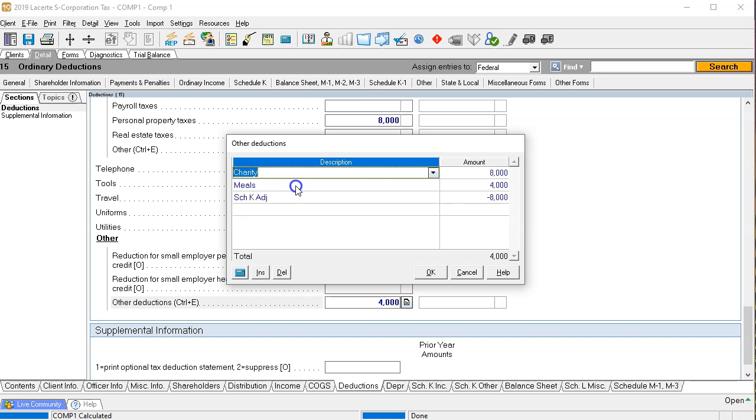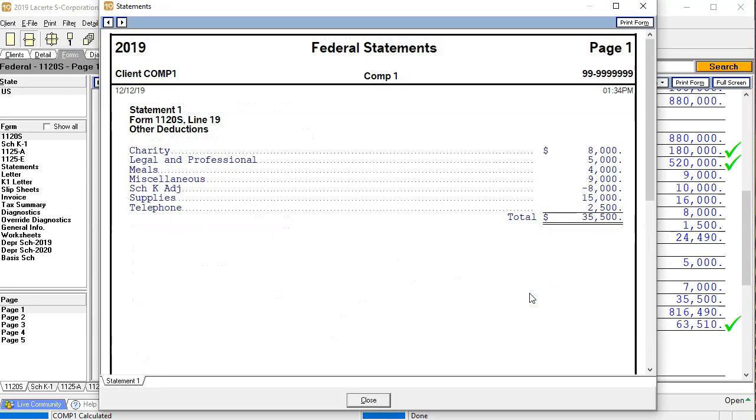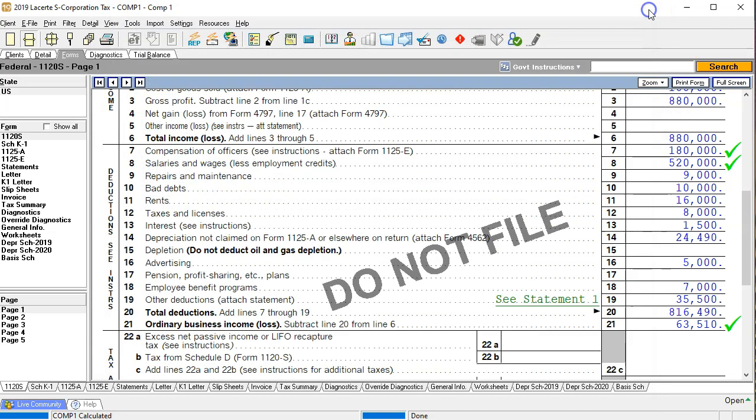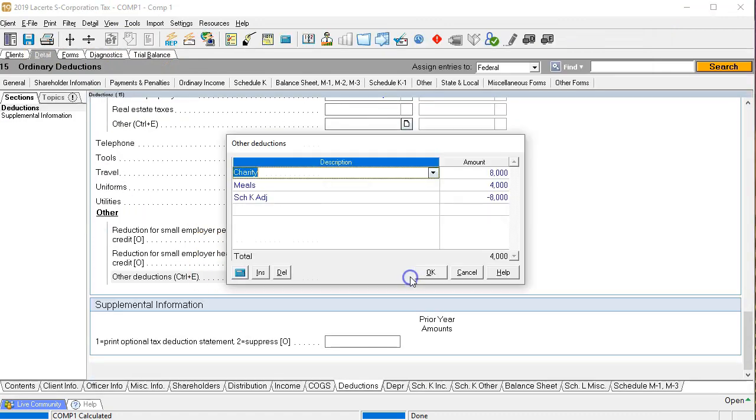So now we're actually going to make this adjustment. I'm going to delete the entire meals line here, because when I enter it into the meals line up top in the data input, it'll do the adjustment for us. So if I say okay, and I go back up top and into this form, I see meals here is in at 4,000. It should be 2,000 because 50% of it is going to be deductible. I'm going to close that back out, go back over here, remove it from here, and let Lacerte do the adjustment.